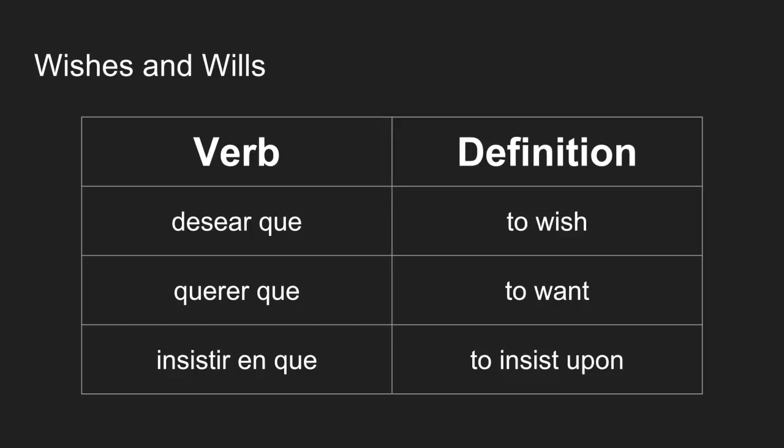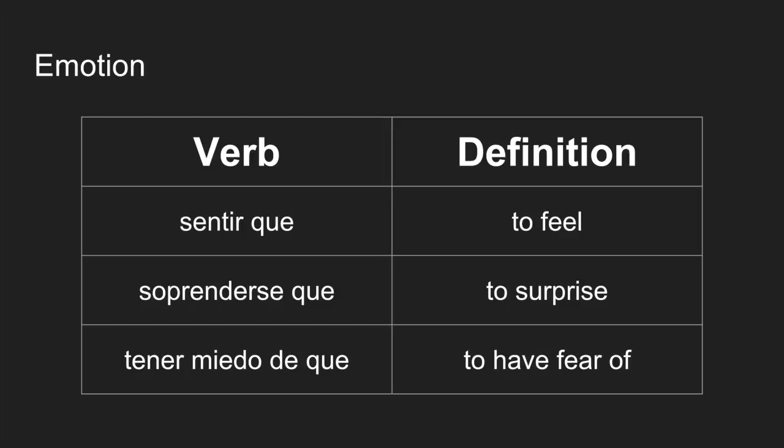Similarly, when we talk about emotion, we can look to these examples: sentir que, sorprenderse que, and tener miedo de que. Like the example of insistir en, there are prepositions associated with some of these infinitives. For example, tener miedo de que. Now, this is exactly the preposition that you would use if you just conjugated this using a tense, such as present tense or preterite. So just remember to use those same prepositions when you utilize the present subjunctive tense.